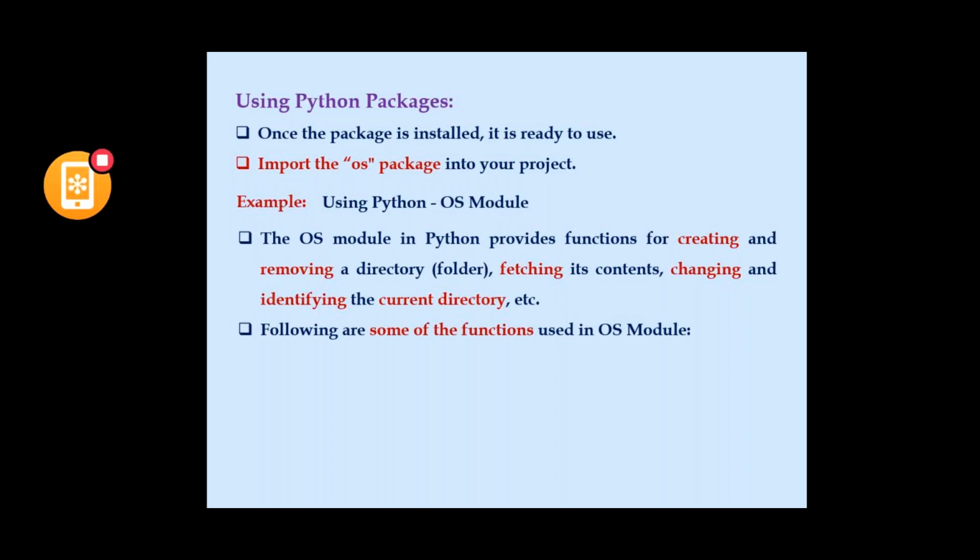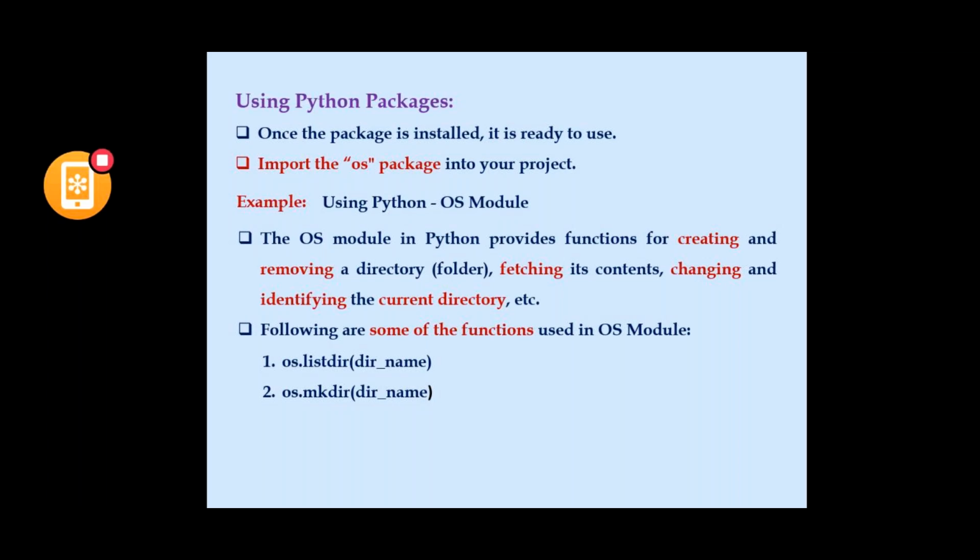Some of the functions that we use in the OS module are os.listdir, which is used to list the directories in our OS. The second function is os.mkdir, make directory, which we use if we would like to create a directory.